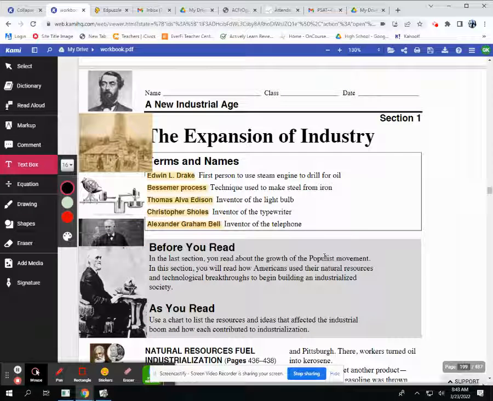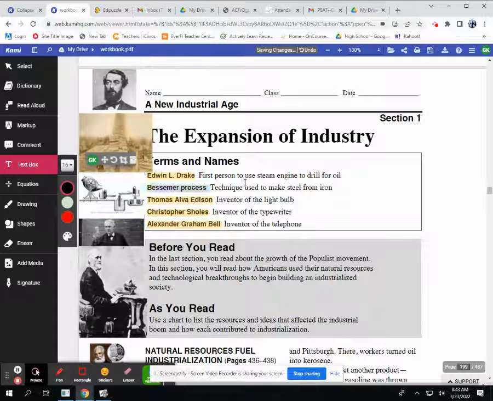The expansion of industry. Today we're going to look at the Industrial Revolution after the Civil War. Following terms: Edwin L. Drake, right here, first person to use a steam engine to drill for oil. The Bessemer process, a technique used to make steel from iron, shown right here.